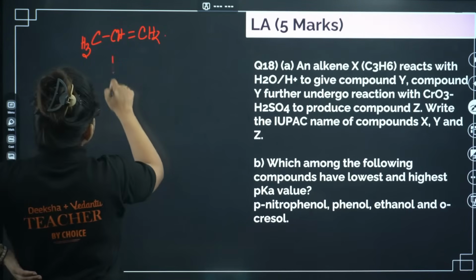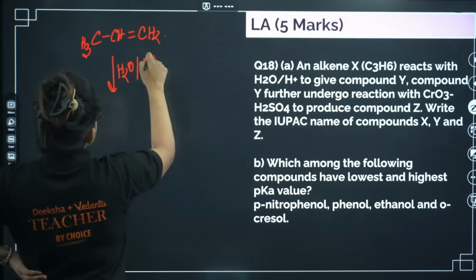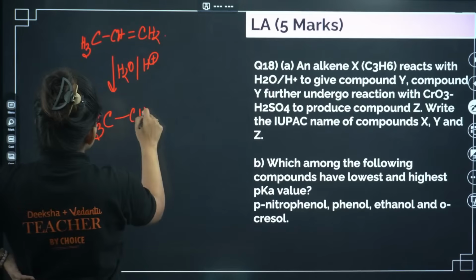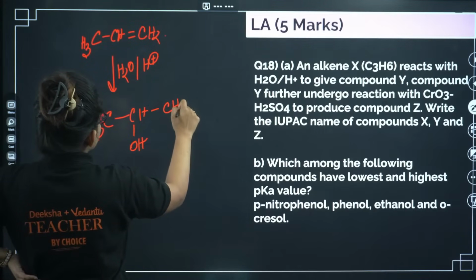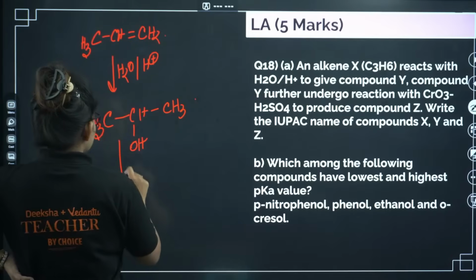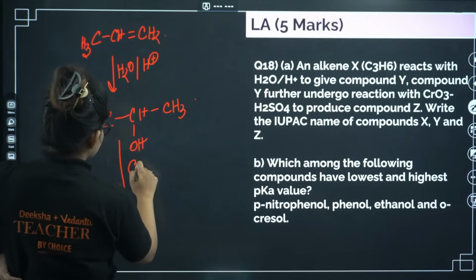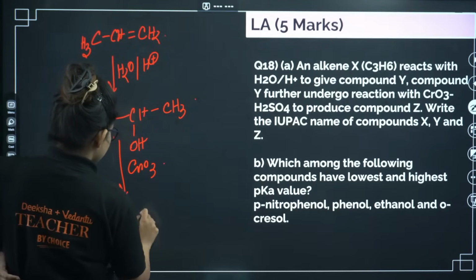So for this case, if you give H2O in presence of H+, as we did in the last case, you will end up with CH3, CH, OH, and here you will end up with CH3. Now what I have to do? For this case you have to give CrO3. If you give CrO3, then you will end up with acetone, right?